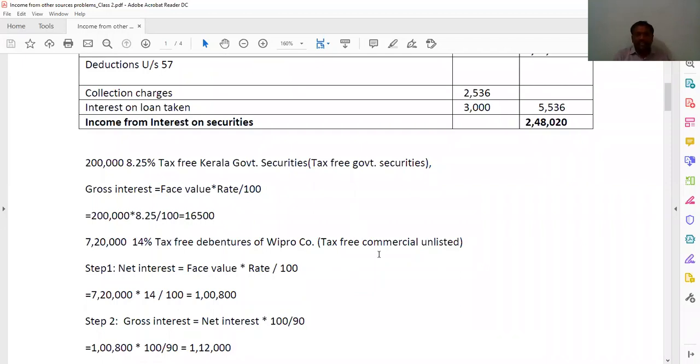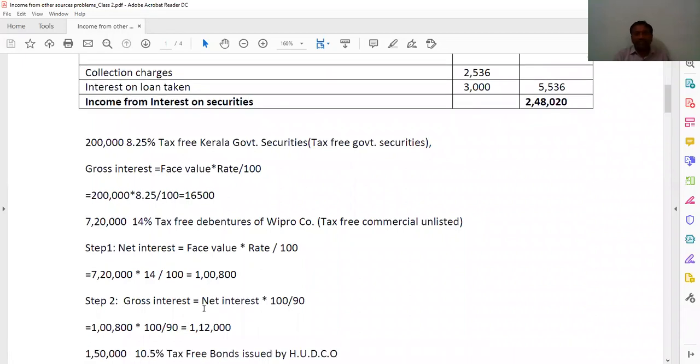You can take the word tax free. Wipro means commercial; he has not mentioned listed, so we have to take unlisted. That is step 1. Two steps you are going to make. Net interest is equal to face value into rate by 100. That is 7,20,000 into 14%. You are getting 1,08,00,000. And then step 2, gross interest is equal to net interest into 100 by 90.